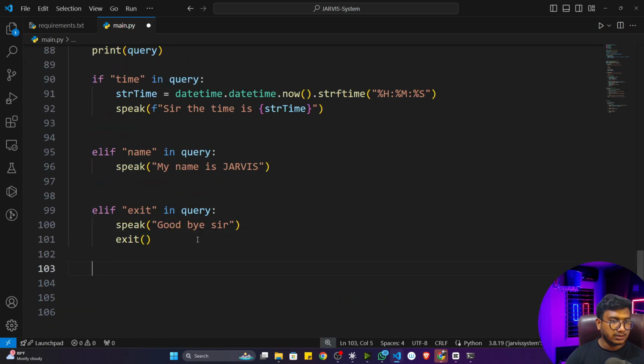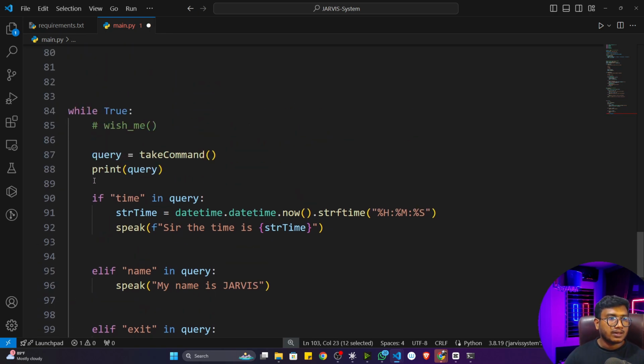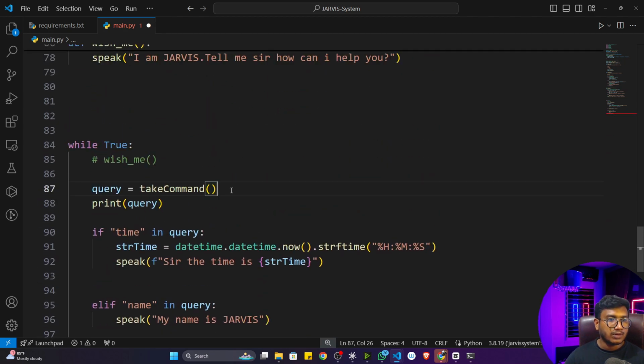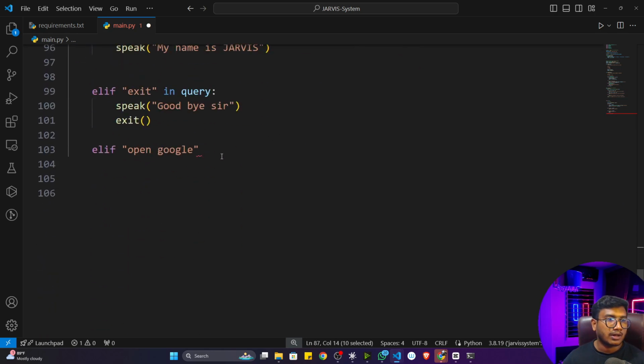So here I will give a condition. Elif, let's say I want to open Google, so I'll just write open Google. There is one issue I have to fix. I'm giving open Google like that, which means it will check this particular keyword in my string. But in some cases, in your query, Google's spelling could be in capital form, and then it won't match. So what I will do is convert all the commands into lower format. Because it's a string, I can perform the lower function on top of it. Now everything will be converted to lowercase. That's how we can handle this situation.